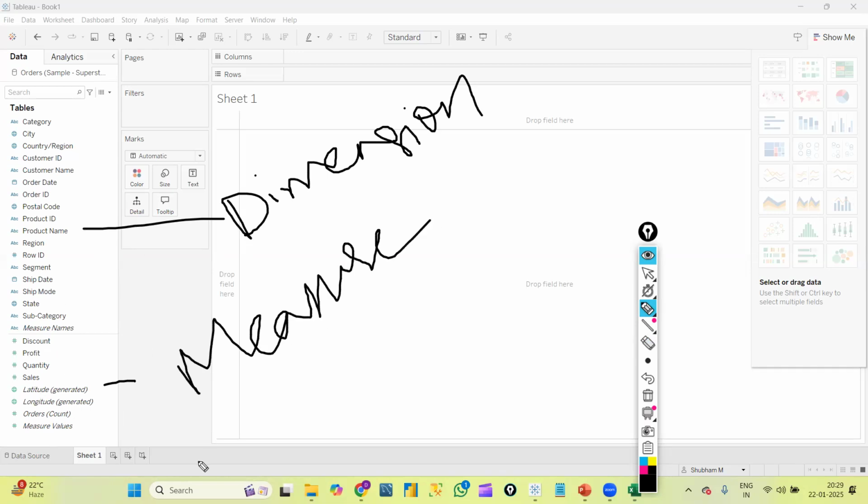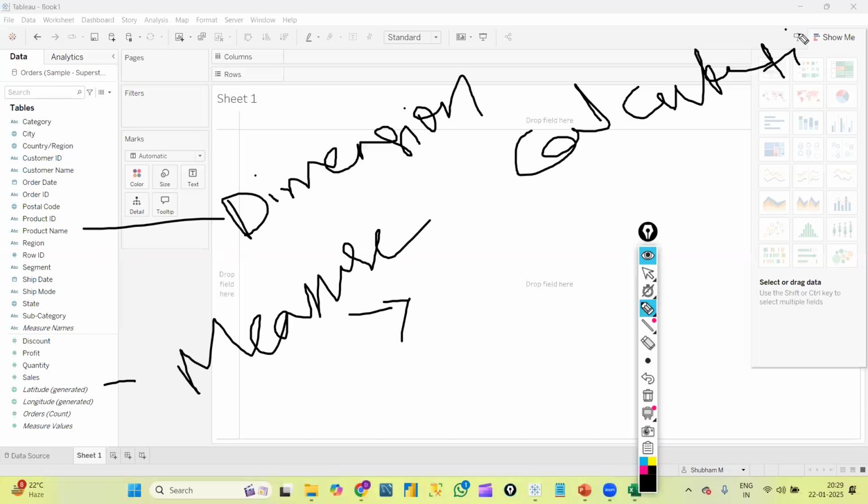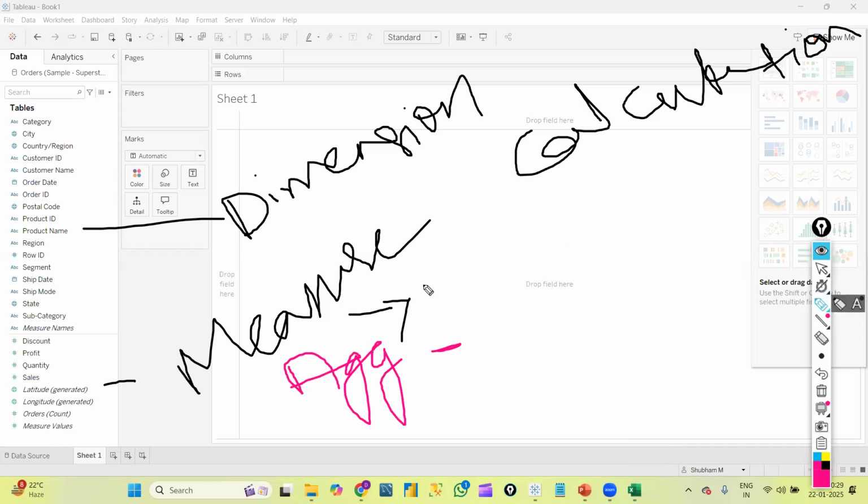So what is a dimension, what is a measure? By default, these are the columns on which we can perform calculations. Calculations can be any type, like addition, subtraction, multiplication, division, finding percentages, any kind of calculation. As well as we have aggregate functions in SQL. Going forward we will cover this in detail in the functions concept, but for now I'm giving you a little understanding.